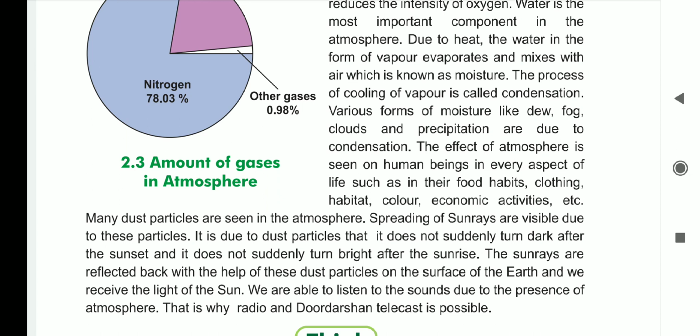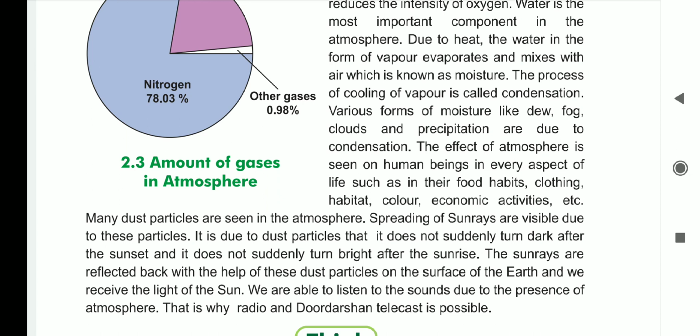How? See, the spreading of sun rays is visible due to these particles. It is due to the dust particles that it does not suddenly turn dark after the sunset, and it does not suddenly turn bright after the sunrise. The sun rays are reflected back with the help of these dust particles on the surface of the earth, and we receive the light of the sun.